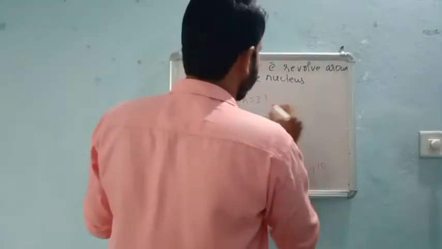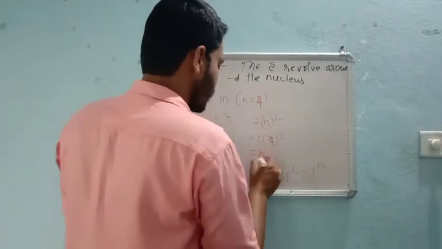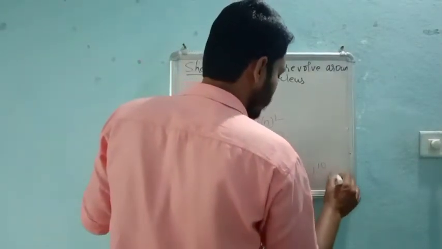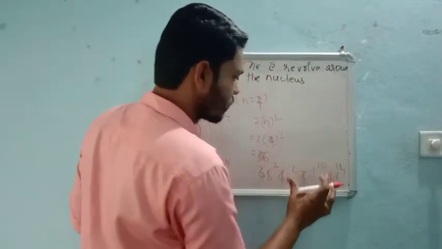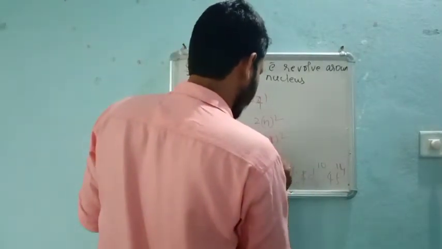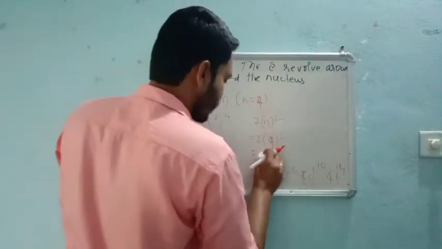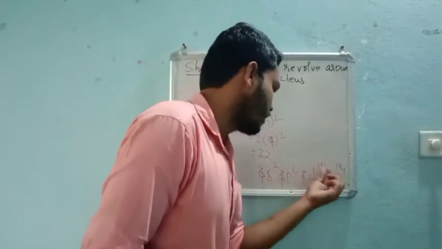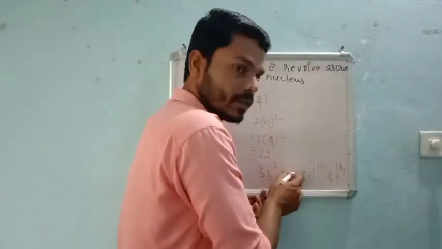Coming to the N cell, the n value is 4. 4 fours are 16, 16 twos are 32. In the fourth cell, f will also come. So in the f cell we have 14 electrons, and 14 plus 10 is 24, plus 6 is 30, plus 2 is 32.